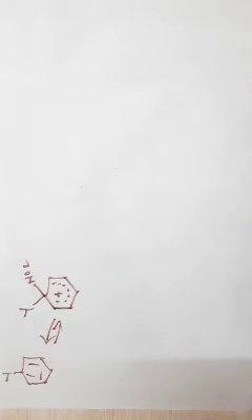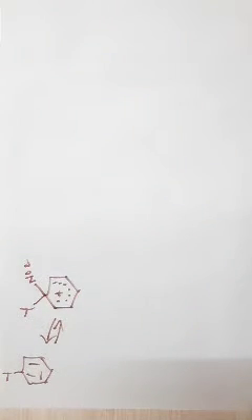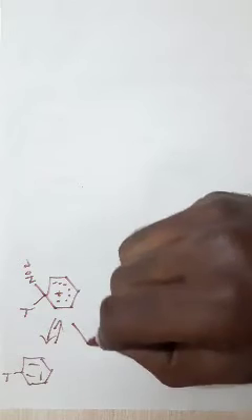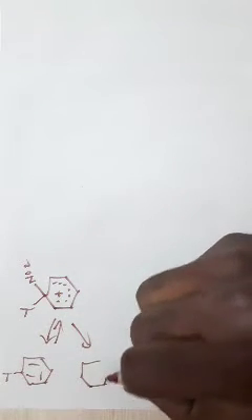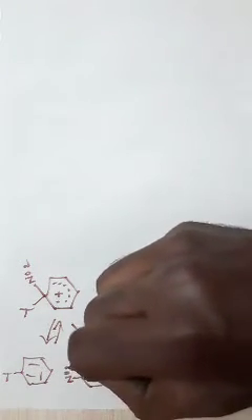That is, Y is not replaced because it seems to be an equilibrium reaction. You may get an intermediate, once again the NO2 plus may be thrown out. This is one possibility. Another possibility is Y may be thrown out. If Y is thrown out, then you are getting a product that is a nitro-substituted compound. This is also a possibility.